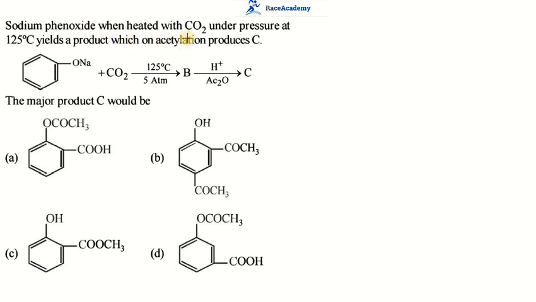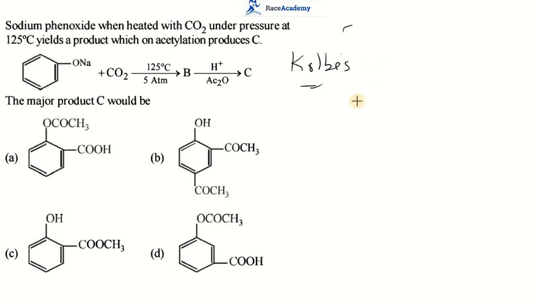Sodium phenoxide when heated with CO2 under pressure at 125 degrees Celsius yields a product which on acetylation produces C. You know the Kolbe reaction.